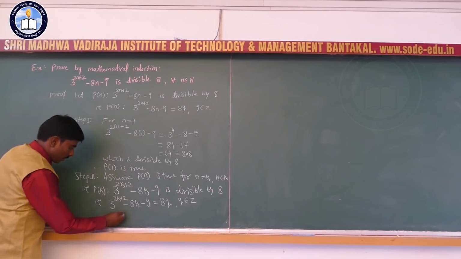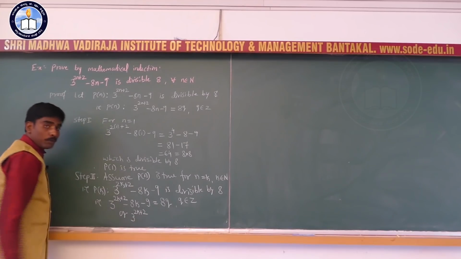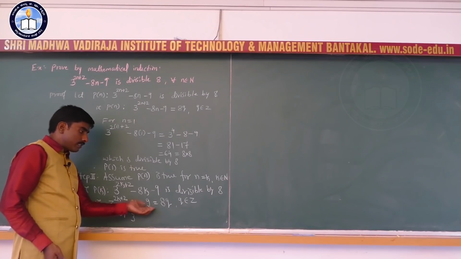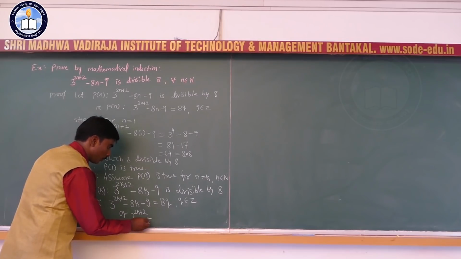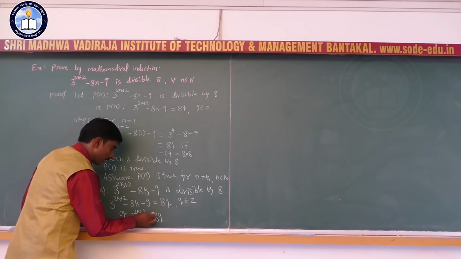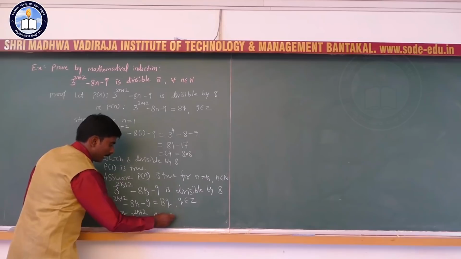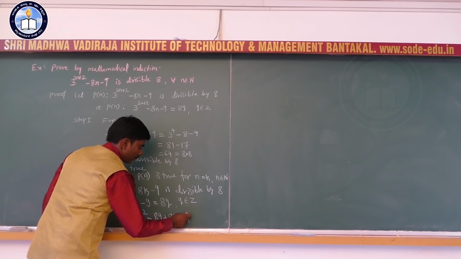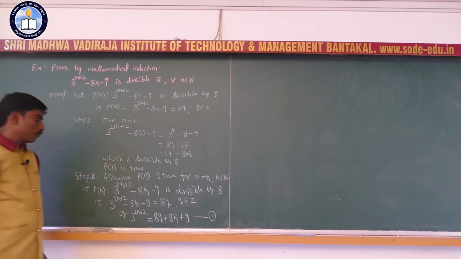Or 3 to the power 2k plus 2, I am going to shift minus 8k and minus 9 to the RHS. That will become 3 to the power 2k plus 2 is equal to 8q, minus changes to plus 8k and plus 9. We will call this equation number 1.